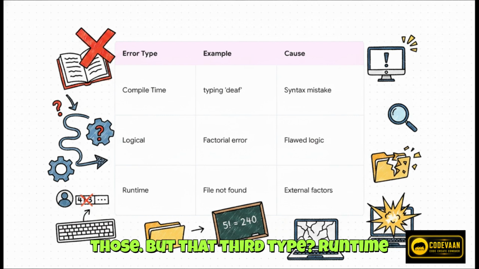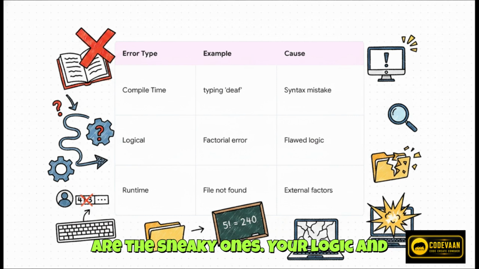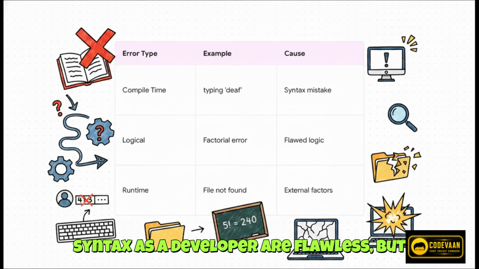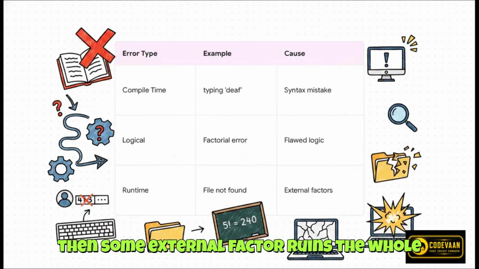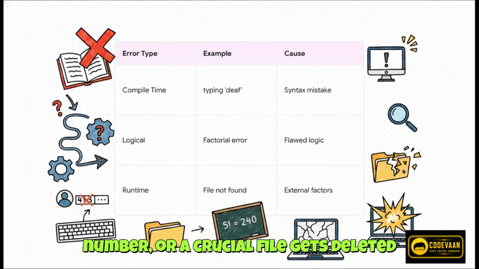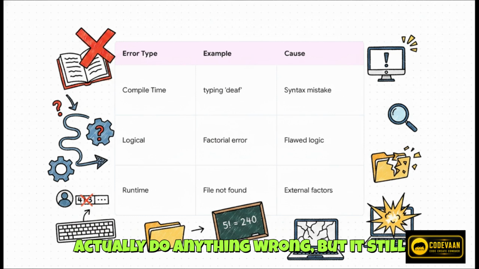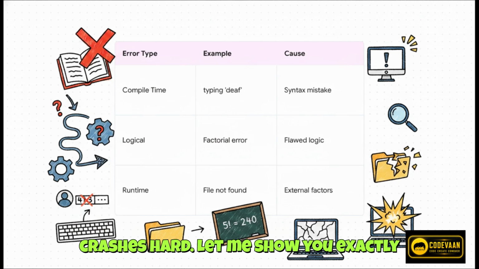But that third type, runtime errors, also known as exceptions, those are the sneaky ones. Your logic and syntax as a developer are flawless, but then some external factor ruins the whole party. A user types a letter instead of a number, or a crucial file gets deleted from their hard drive. Your app didn't actually do anything wrong, but it still crashes hard.